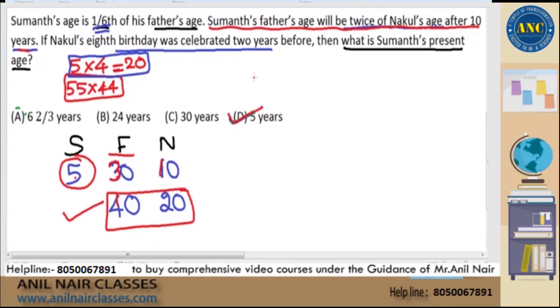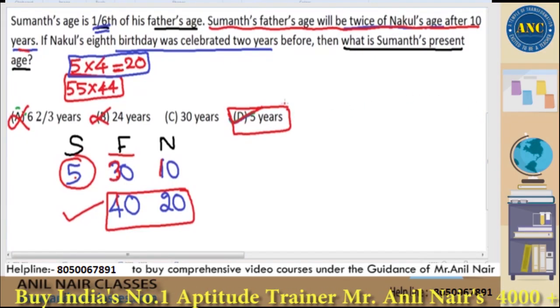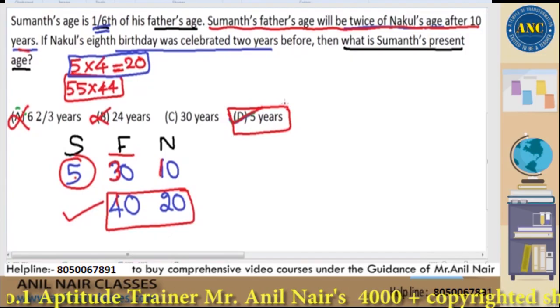Now think logically. Suppose if 5 years is incorrect, which is the next option you will go for? The next option you will go for is not 6/2 by 3 years. Even though 6/2 by 3 is the next easiest option, please do not go for 6/2 by 3 because 6/2 by 3 is a fraction. Whole numbers are comparatively easier than fractions. Next, second option, try without is 24. I hope it is clear, sir. Answer for this is 5 years. Please remember, I am not taking 5 years into consideration because that is the right answer. I am taking it because that is an easy option.